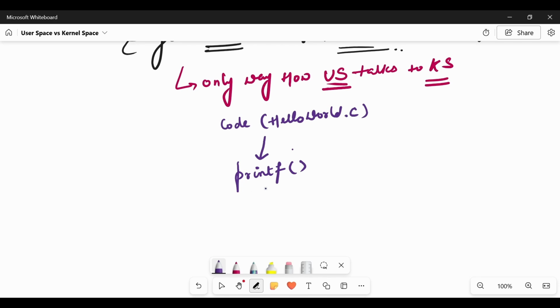So this printf statement will request the kernel to perform the write operation on the terminal, or the standard output. So this printf statement is actually calling the kernel for its operation. Inside the kernel, the printf statement will execute write.